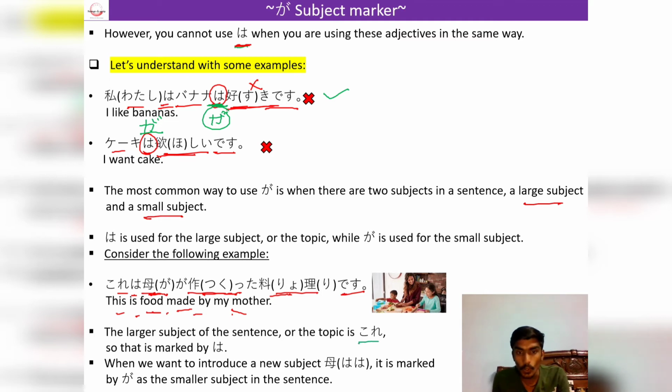One is kore, which was marked by Wa because this was the larger subject, and another is haha. This is the smaller subject of the sentence. That's why we have used Ga particle. So this is the time when we can use Wa and Ga in the same sentence. Let's see some other examples also.